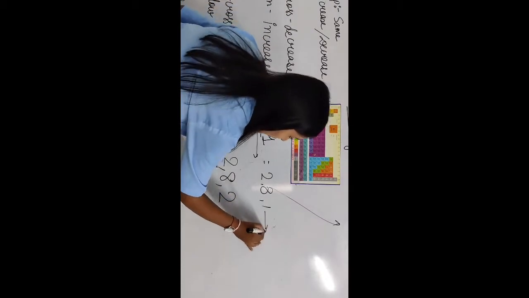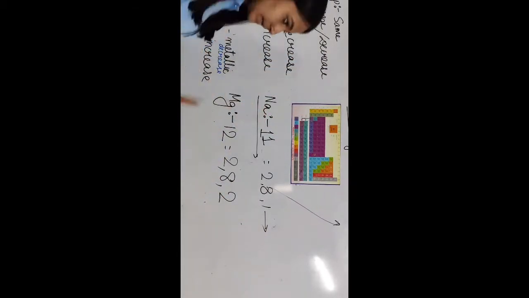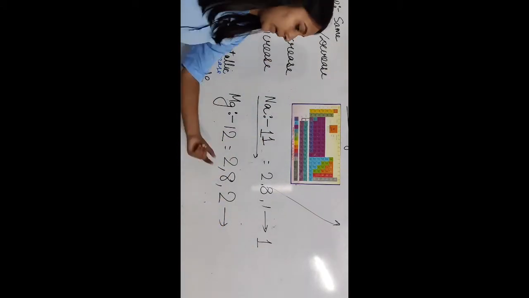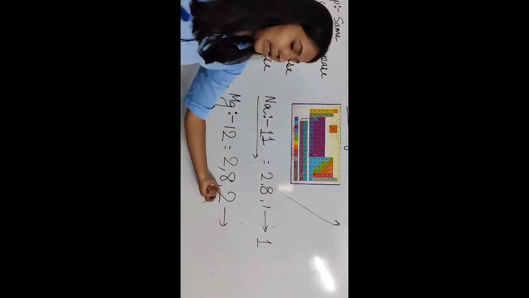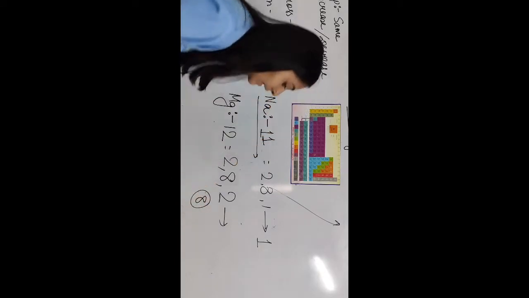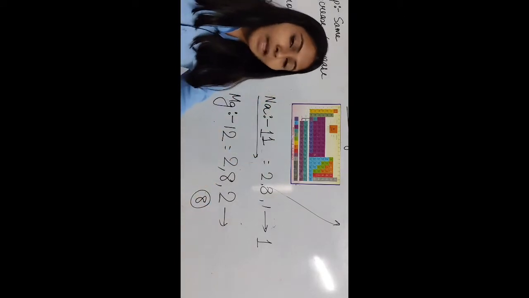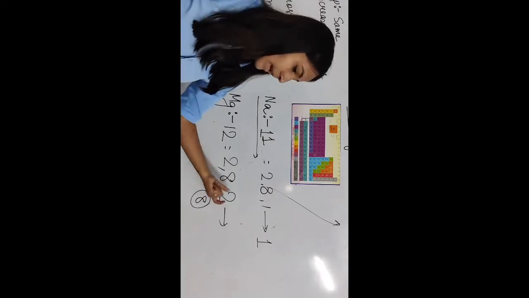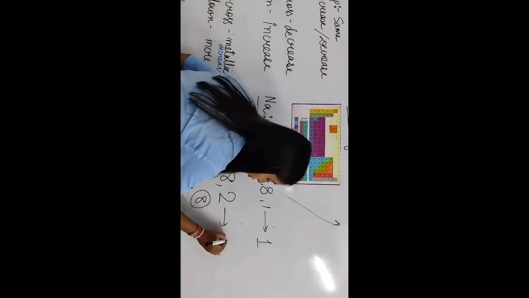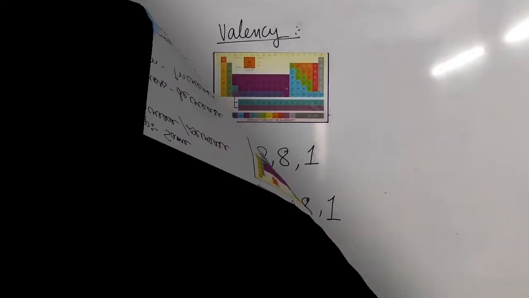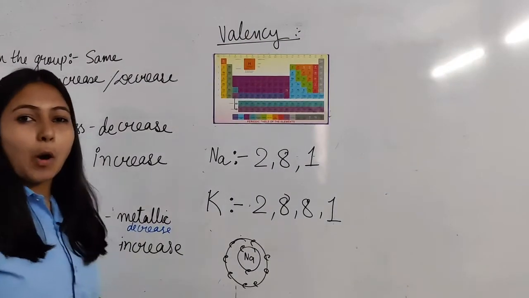So what is the valency of sodium? That is 1. And what is the valency of magnesium? It would be better to remove 2 electrons than taking 6 electrons, because I want to make it complete 8. So better that I remove 2 electrons rather than gain 6 electrons. Which will be the better one? The 2 electrons will get removed. So the valency is 2. So across the period, the valency is increasing. Okay, so now we have discussed the valency.